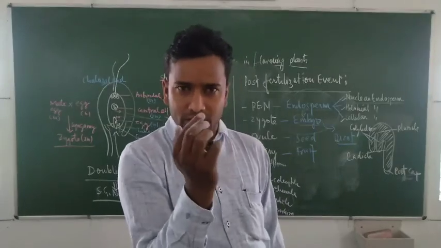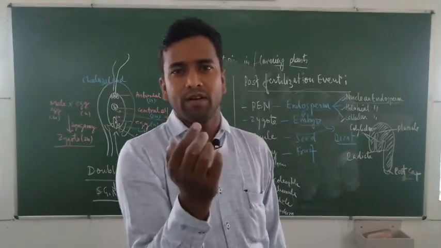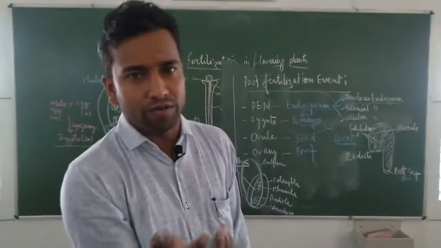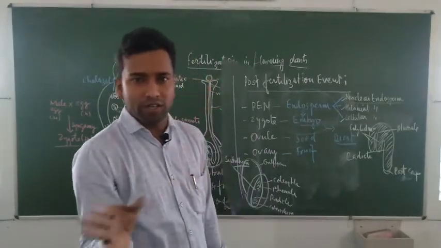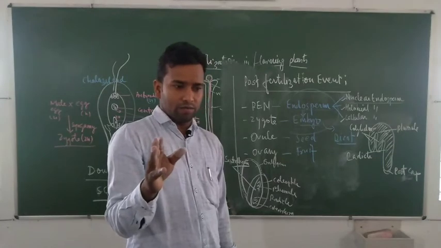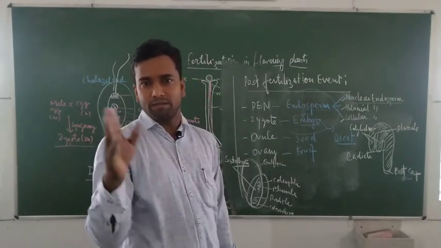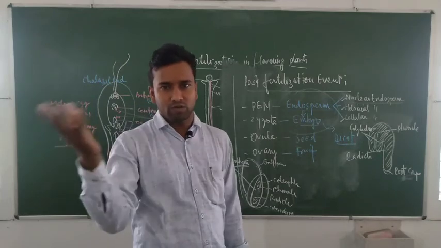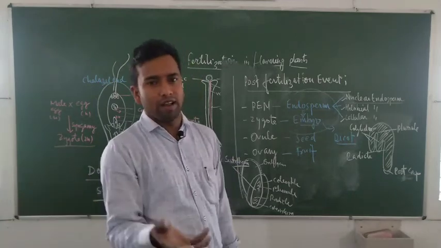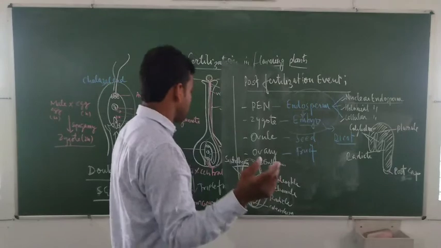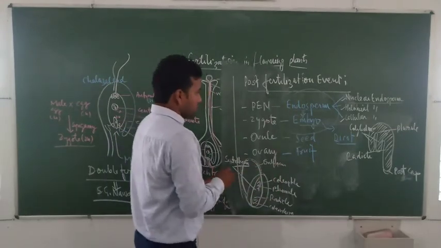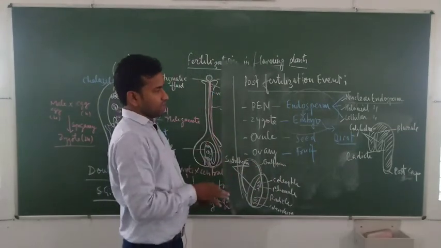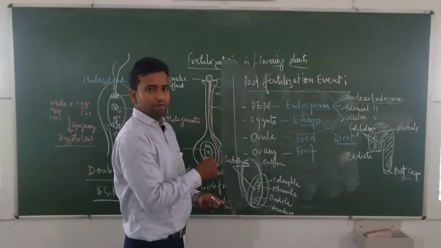This yellow surface of the rice is aleurone, but we wash it away by machine and remove the aleurone layer, and that goes into the bran, which is used for making oil and so many products like biscuits, etc. So this is a post fertilization event, how the embryo is developed.